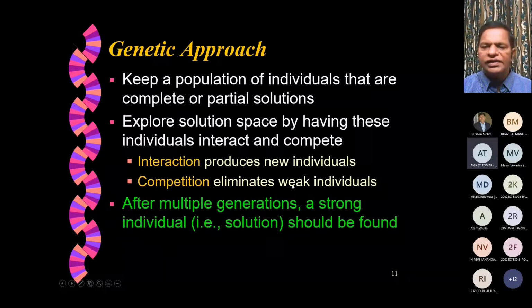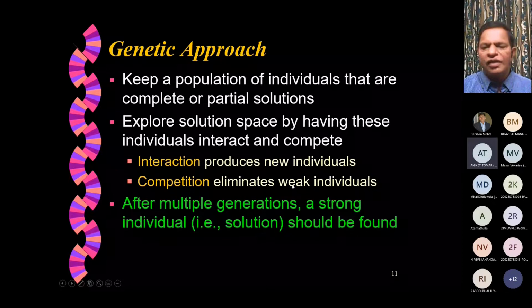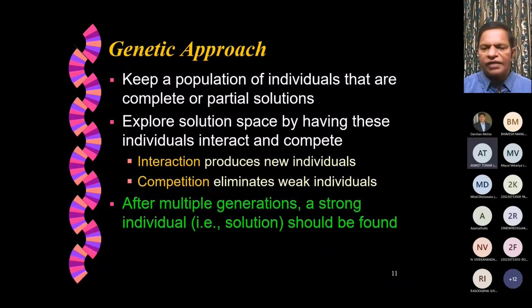Weak individuals in the sense that that solution may be suboptimal. A suboptimal solution will be a weak solution when compared to a better solution. Therefore, such weak solutions would be eliminated due to competition. So interaction and competition, this is what is done through the genetic approach. After multiple generations, a strong individual, that is basically the solution for the given problem, should be found. And that's what we aim to do in a few generations.